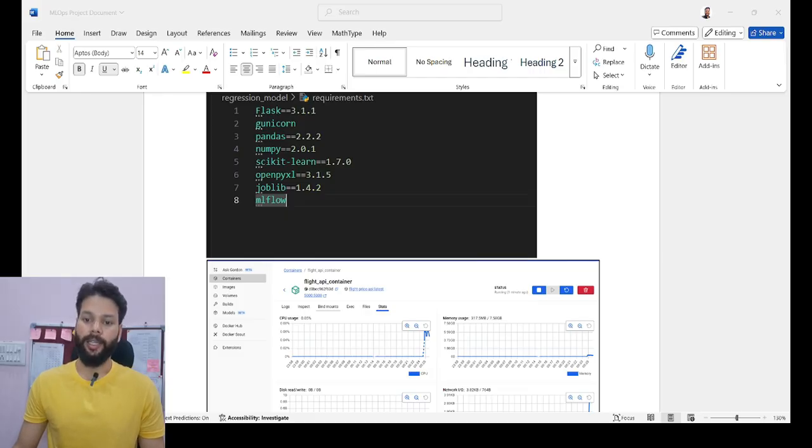I implemented three key components. First is the flight price prediction model using regression, then the gender classification model, and then the hotel recommendation model.